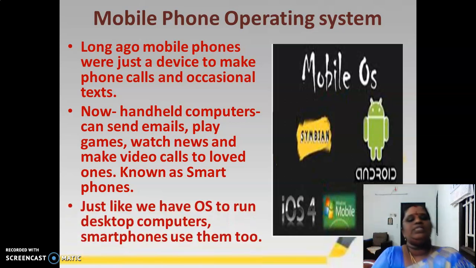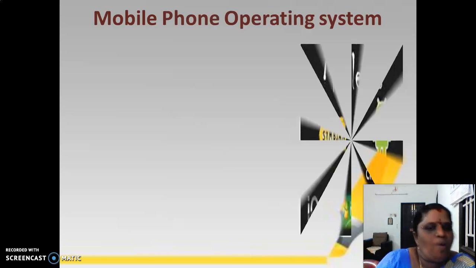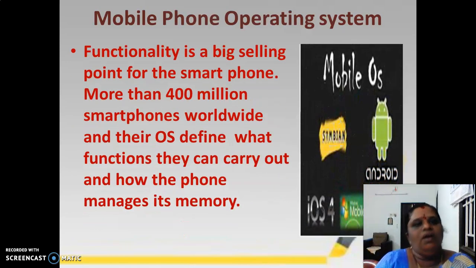Just like we have an OS to run a desktop computer, every desktop or laptop needs an operating system, such as Windows, and a smartphone also needs an operating system. The functionality of the mobile phone operating system is the big selling point for the smartphone.